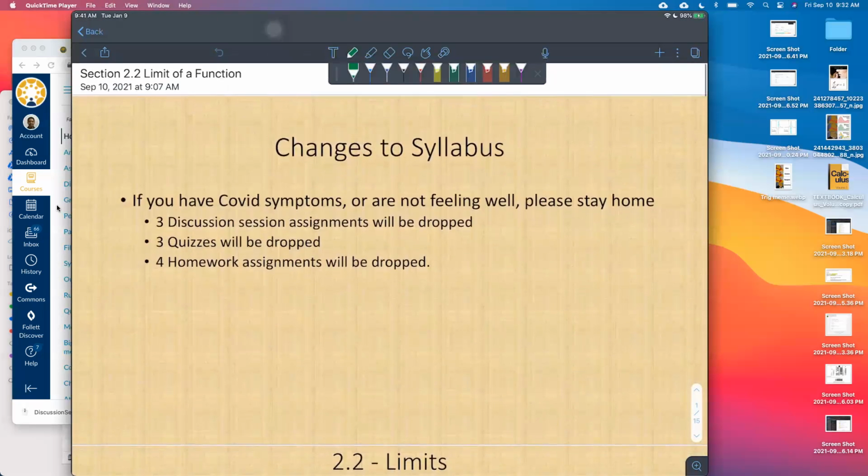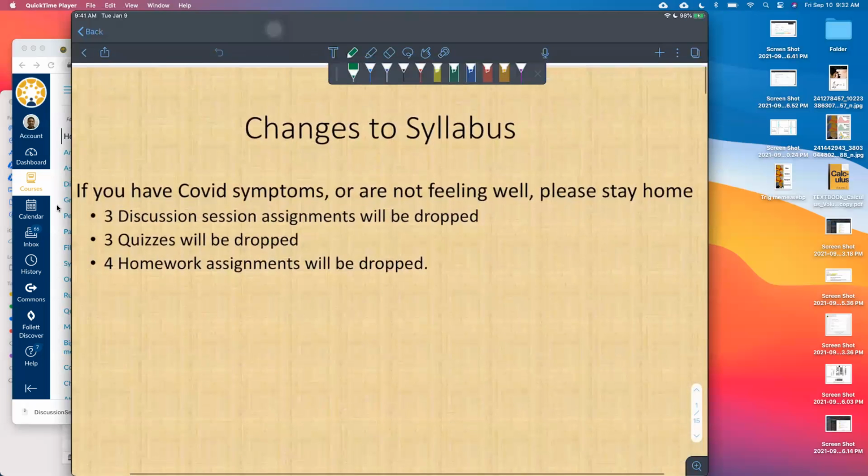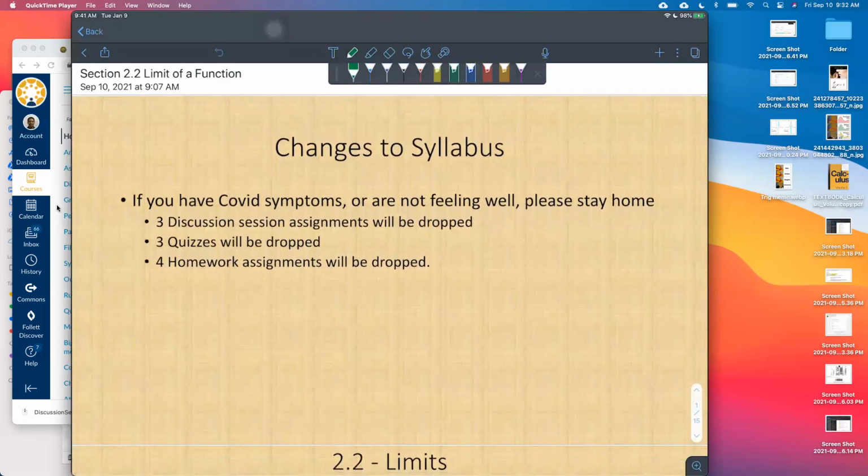One other thing is that we are going to make a change to the syllabus. Just in case you haven't been told by anybody else, if you feel like you're sick, you might have some sort of symptoms that are possibly COVID symptoms, just stay home. Don't come to class. We don't want to be spreading that around. So if you feel sick, just stay home.